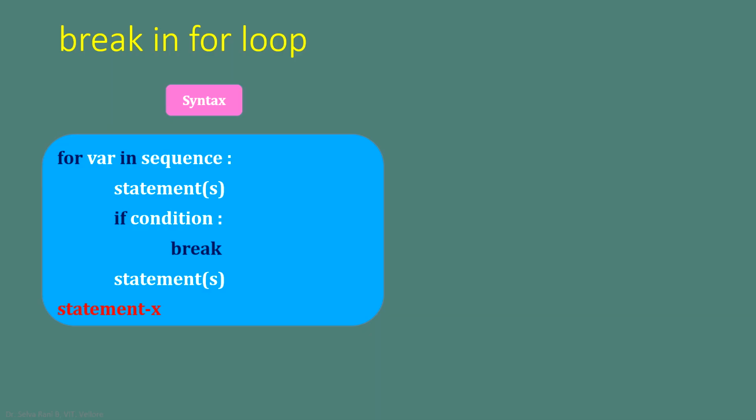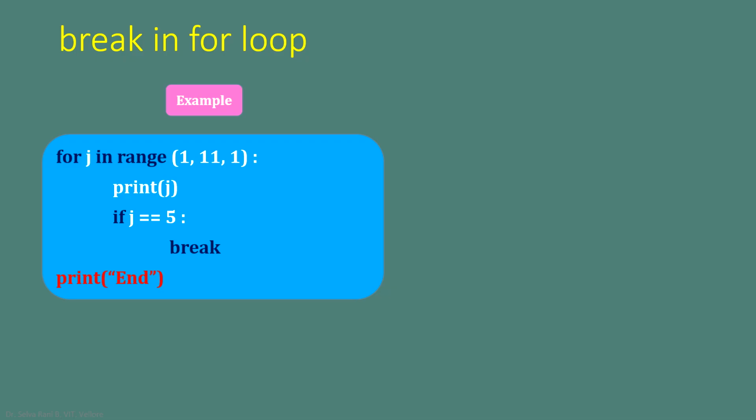We can have the same break statement inside a for loop also in order to have the same transfer of control outside of the loop. So this is the normal for loop in which we have for variable in sequence and a set of statements to be repeated again and again. And inside for we have an if condition and inside if we have break. Let us assume that for j in range(1, 11), the step value is 1, and we are going to print the value of j on the screen, and when the value of j is equal to 5 we are breaking the for loop, and outside the for loop we have the statement print end.